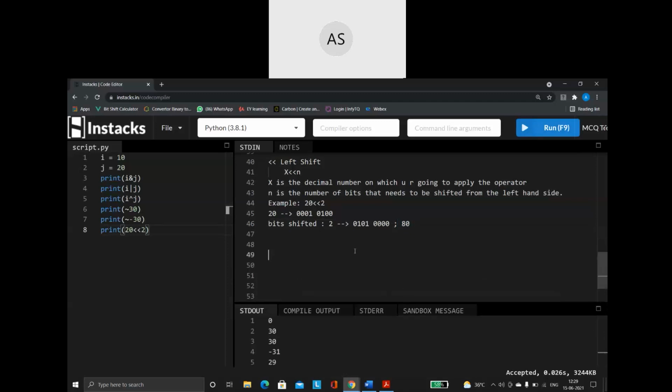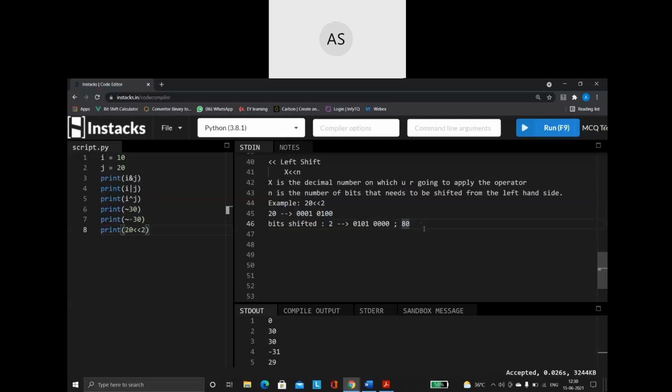So remember how the left shift operator works. Whatever number they are giving, first find the binary equivalent of that number. How many bits to shift? 2 bits. Remove that many bits from the left side, whether the value is 0 or 1. However many bits you remove, that many zeros need to be added on the right side. Then you will get a new binary number. Find the decimal equivalent of this binary number. That will be your result. So this is one method of doing it.